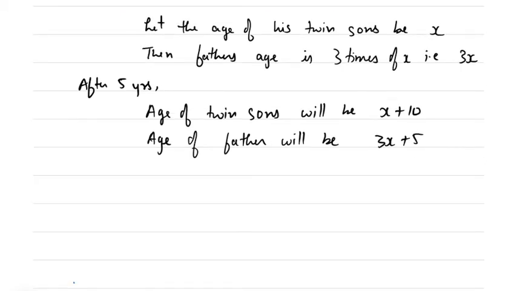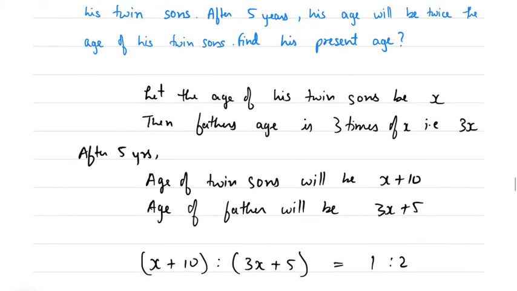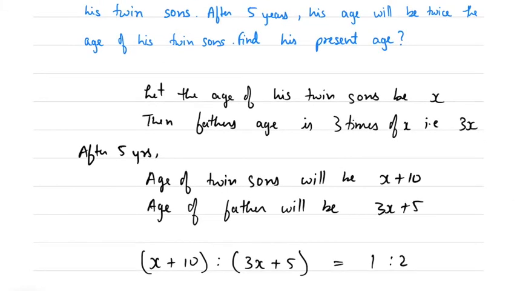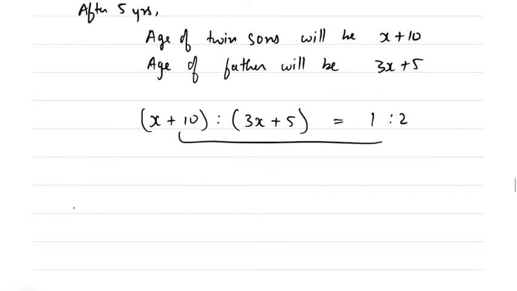So therefore x plus 10 is to 3x plus 5 is equal to 1 is to 2, because it is said his age would be twice the age of his twin sons. So multiply the extremes and multiply the means. The product is the same, right?